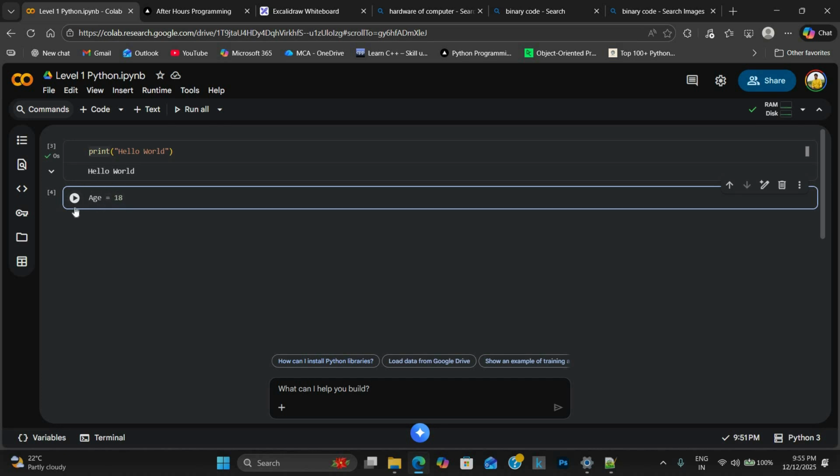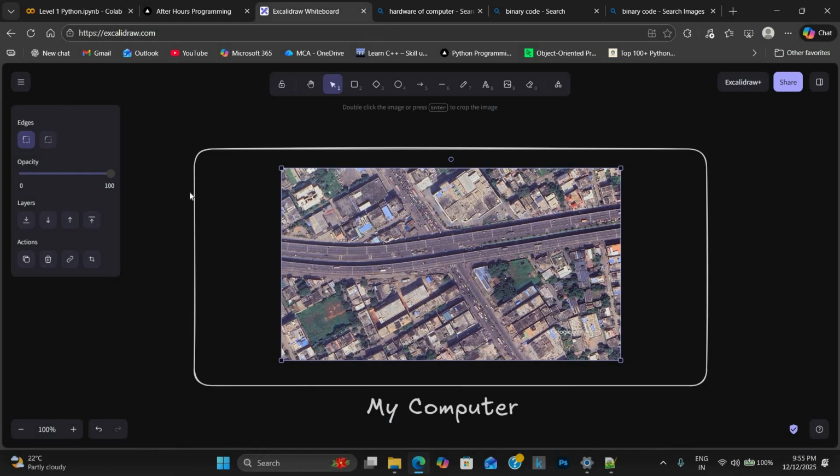The identifier means, when we create a variable, the name of the variable is called an identifier. Here age is a variable, and the variable name is age. I know it sounds confusing, but I'll try to explain with the previous example.